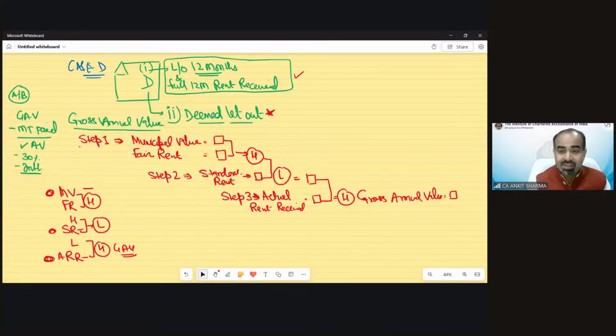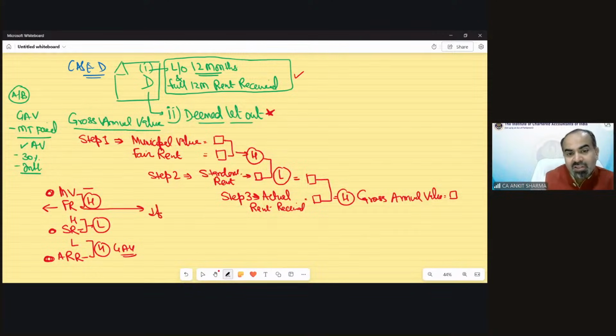But there is a crux. You must have seen that I did not mark this for fair rent. If municipal value is not given, mark a dash. If standard rent is not given, dash. If ARR is not given, dash. But if fair rent is not given, then there is a crux.